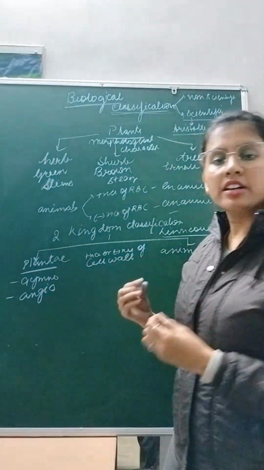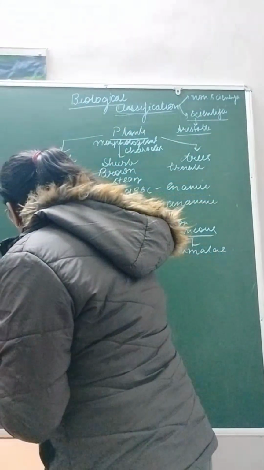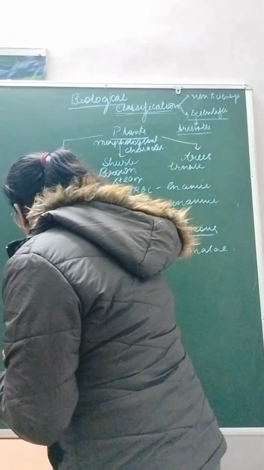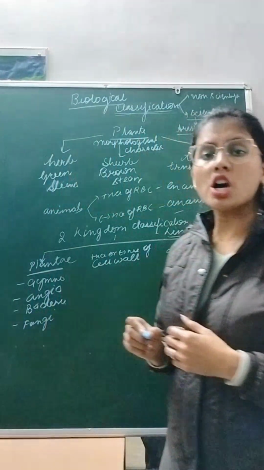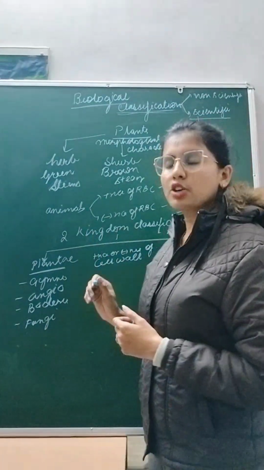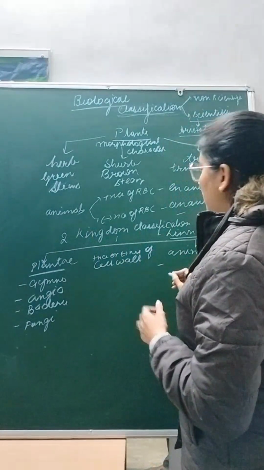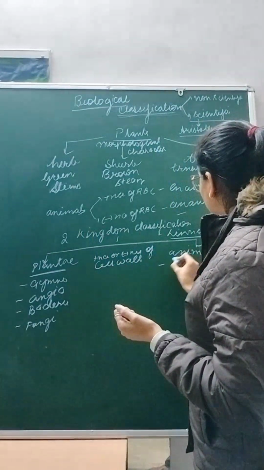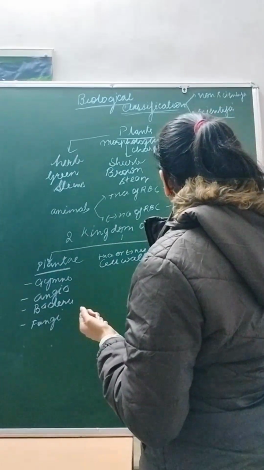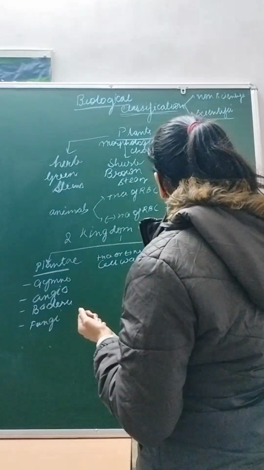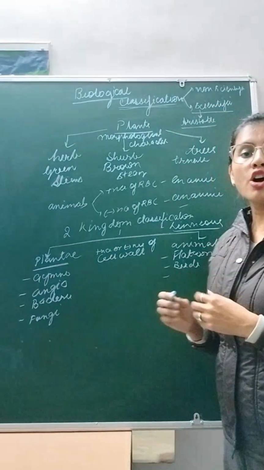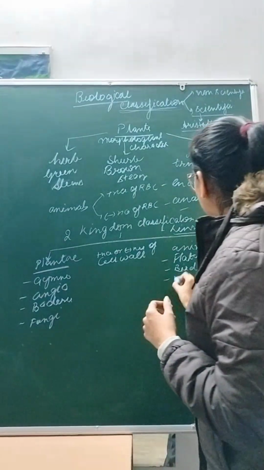But other than that, he also put bacteria and fungi into Plantae because they have a cell wall. On that basis, they belong to Plantae according to Linnaeus. In Animalia, he put flatworms, birds, and other than that, he also put protozoa into Animalia.